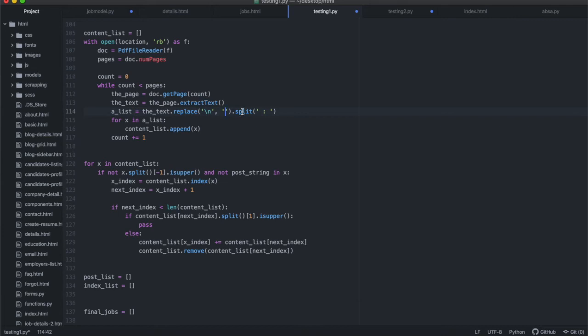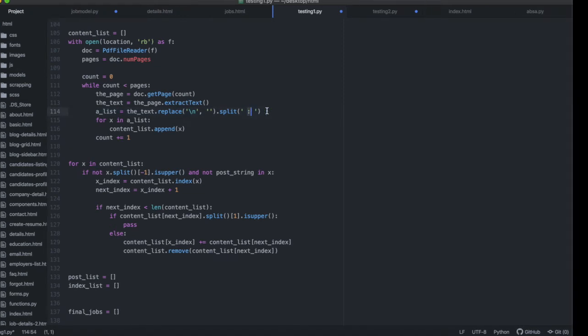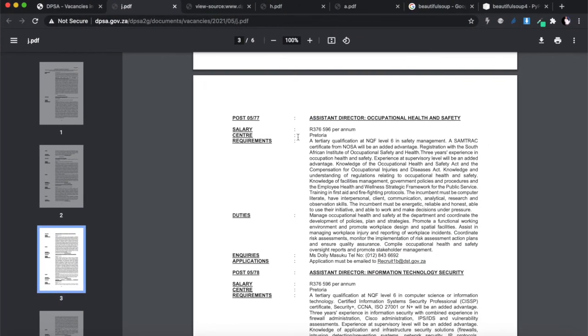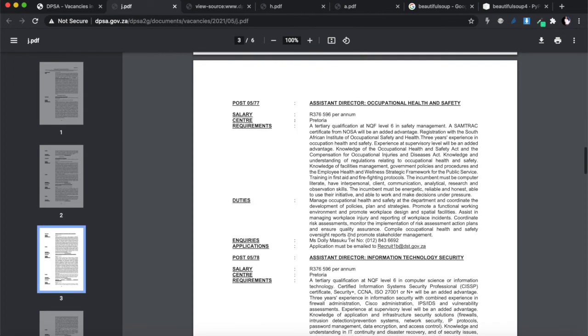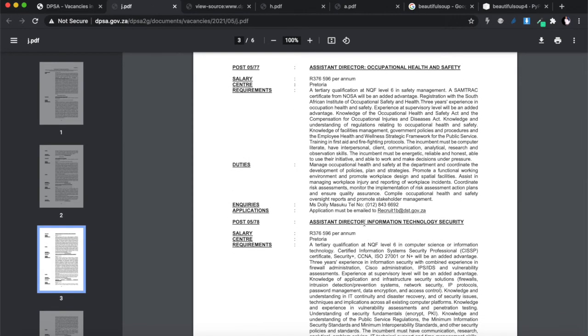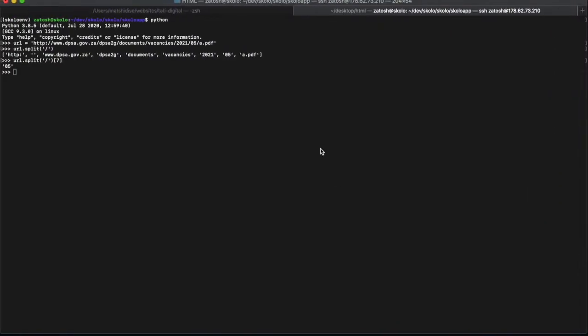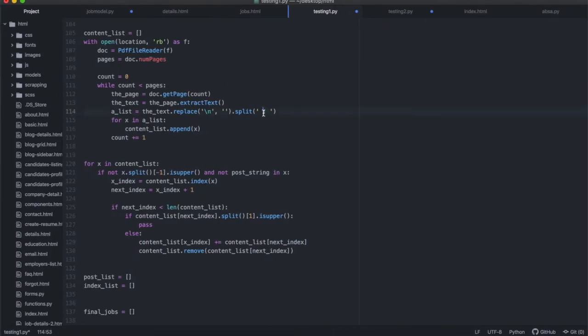And then I'm gonna split this document on the semicolon. This is exactly what I was explaining to you. And it's very important that when you split it by the semicolon, you have spaces around the semicolon, okay? So have a space there and have a space there so that it splits the document only on the semicolons that have spaces next to them, because there are other semicolons in the document. Every time there's a title, there's a semicolon there, but this semicolon doesn't have a space next to it. And if you only split it by the semicolon, it will split the document here as well, right? So split by the semicolon that has spaces next to it.